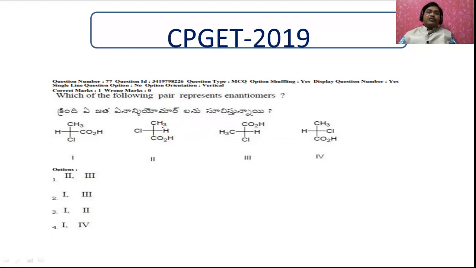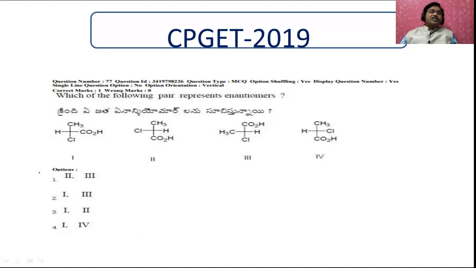For example, if the least priority group, hydrogen, is present in the horizontal position, then whatever configuration you get according to the Cahn-Ingold-Prelog rule, the actual one is the opposite. If you want the least priority in the vertical position, you have to do an interconversion, but it is better to remember: whenever it is on the horizontal, simply go for the opposite.